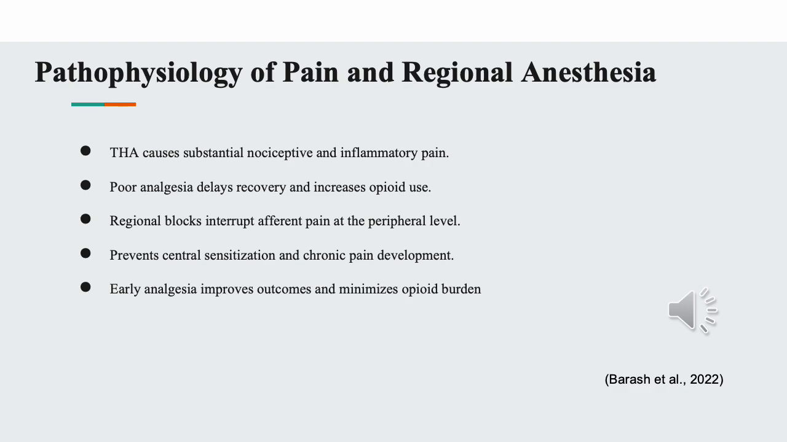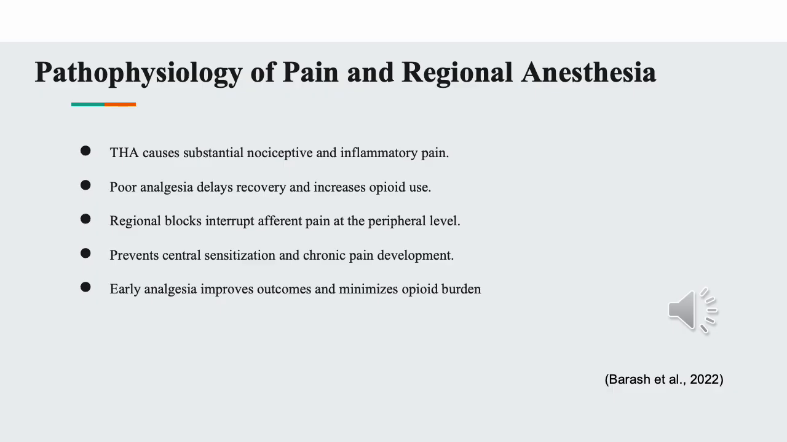Beyond the immediate discomfort, poorly controlled acute pain can induce central sensitization, a process where the central nervous system becomes hyperresponsive to stimuli. This increases the risk of persistent postoperative pain and significantly raises opioid requirements in the early recovery period. Regional anesthesia techniques act by blocking afferent nociceptive signals at the peripheral level before they reach the spinal cord and brain. This mechanism not only provides effective pain relief, but also prevents the initial triggering of central sensitization.